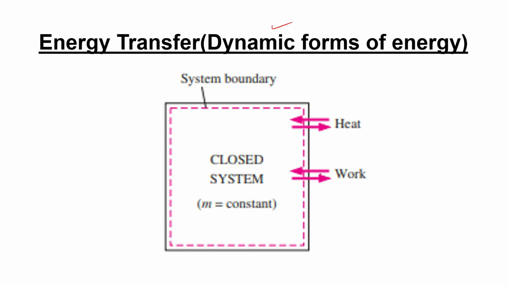Let us take a closed system here in which the mass is constant. In a closed system, there is no mass exchange, but there is energy exchange, and this energy exchange can happen only through heat or work. These are the only two methods by which a body can exchange energy with the surroundings.